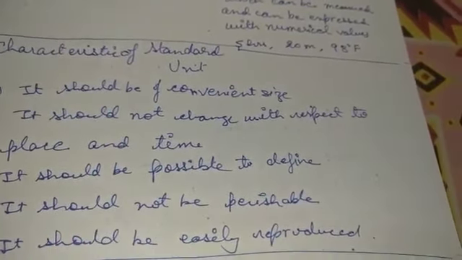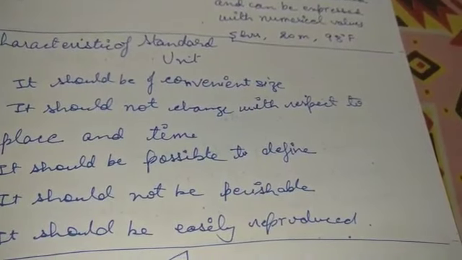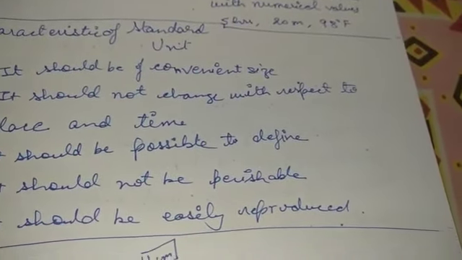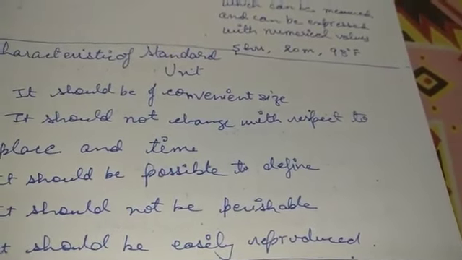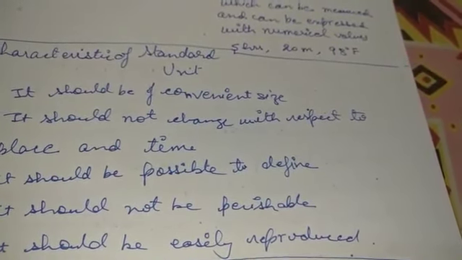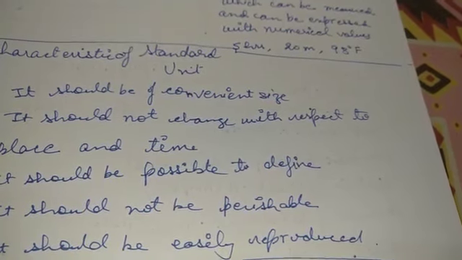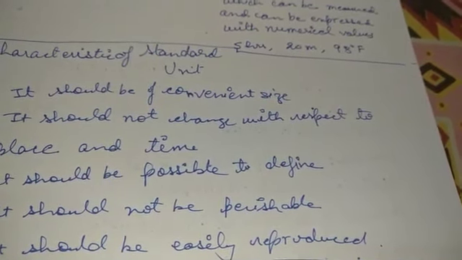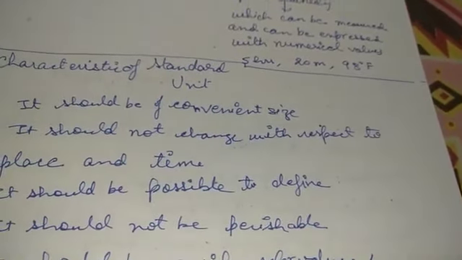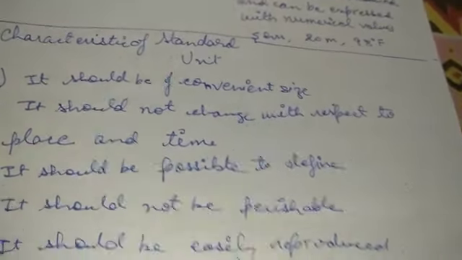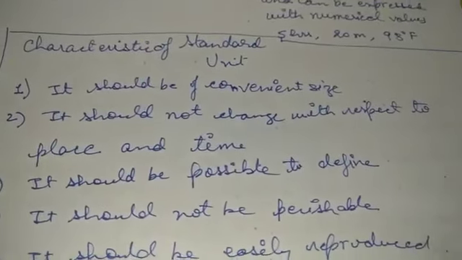But if we have to measure the distance between two cities, then we will be using kilometer. So that should be a convenient size. When we measure a smaller distance or length, we use centimeter or meter, and when we have a greater length with a greater value, we use kilometers.